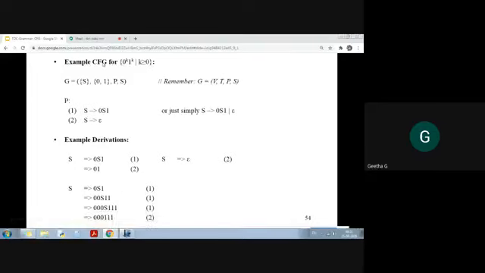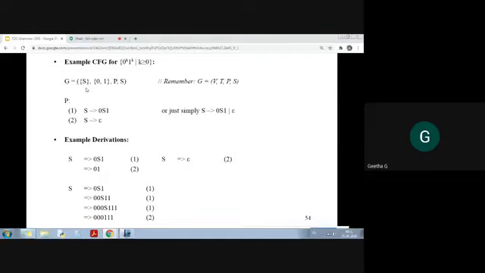So the language is 0 power k, 1 power k. Sometimes they give a grammar and ask you to find the language. And sometimes they give a language and ask you to find the grammar. So they have given a language here, 0 power k and 1 power k, where k is greater than or equal to 0. So that we are going to write as a grammar.